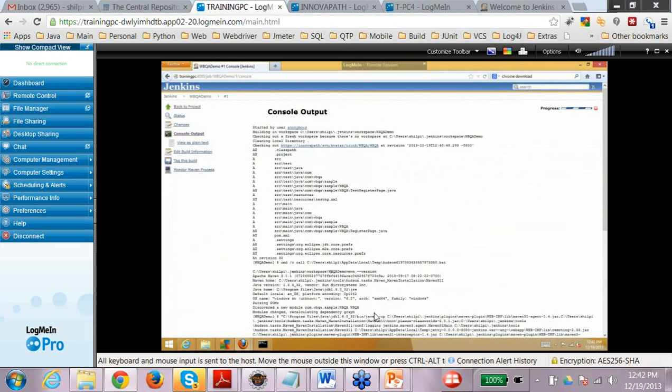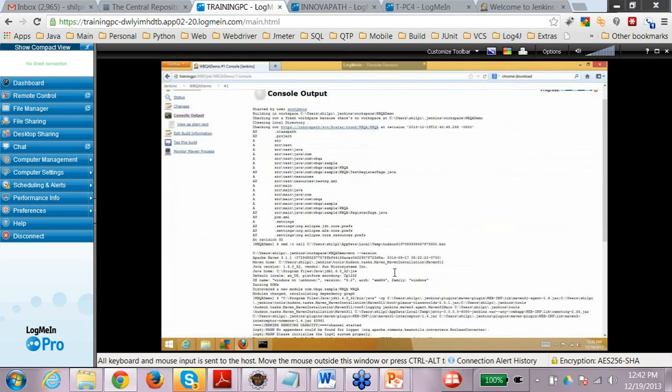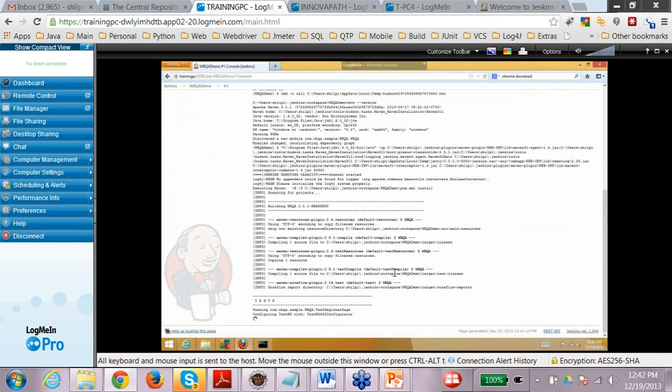So we just click there, which triggered the build, and this is running, and we are seeing the console output. You can save this output. You can use it as plain text, and you can see the results here. It's still running. I don't know why it's hanging.